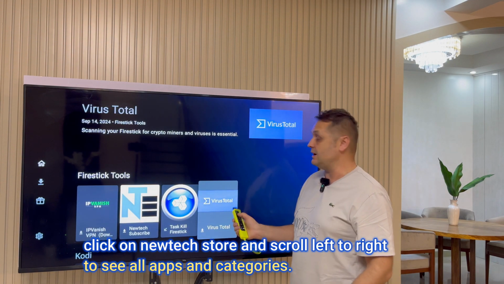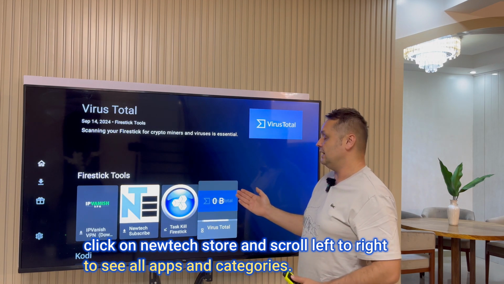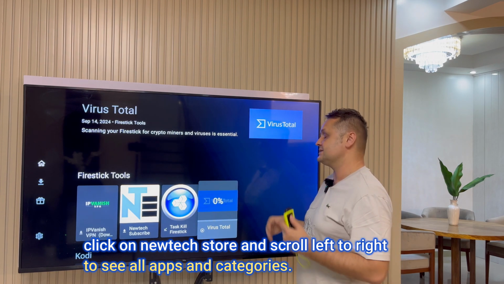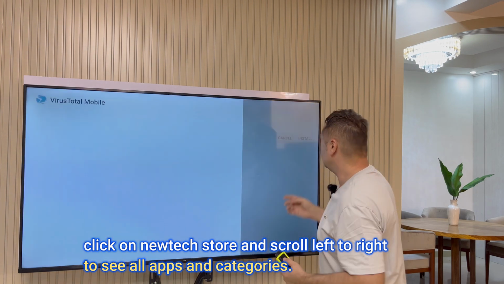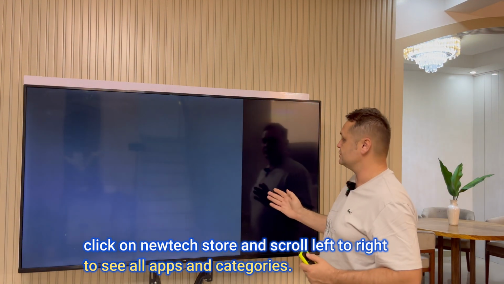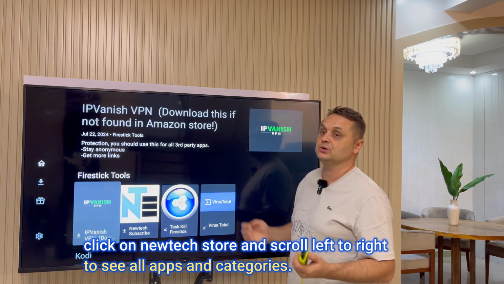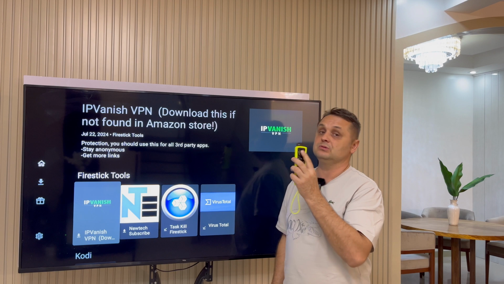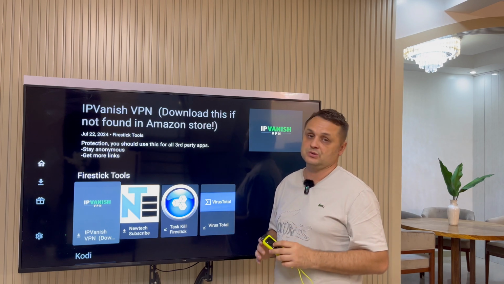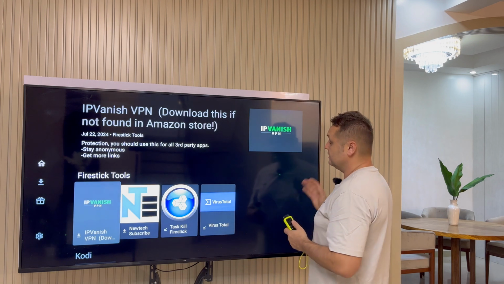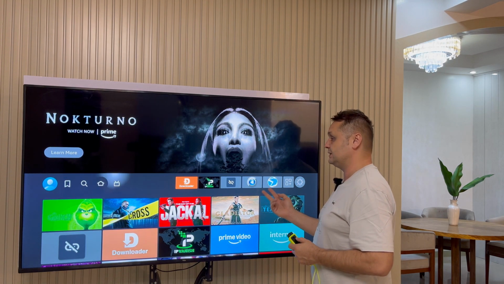If you wanted to install another application, you would just click on it, press the download button. It will pop up with the same screen saying, would you like to view tutorial or install app? All you have to do is press install app and then press the install button, and that application would install. That quick and easy, okay? So there you go. I just installed 2 applications. So feel free to scroll up and down, left to right, to get all these applications. I have over 60 applications in my store, okay? Once you're done, you can press home and go back to the Unlinked store at any time, and you can see and install these 2 applications, okay?